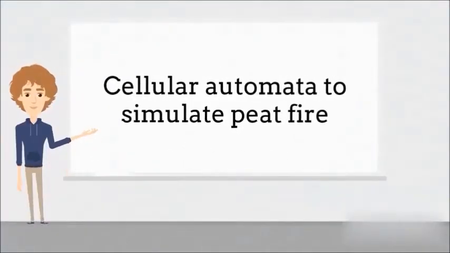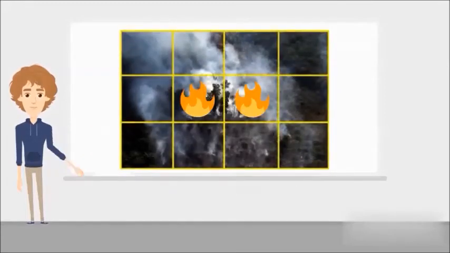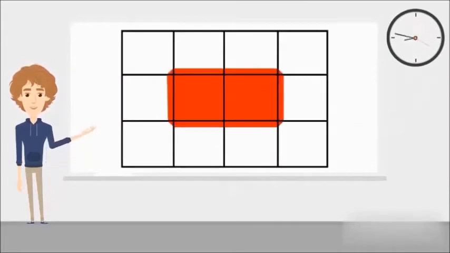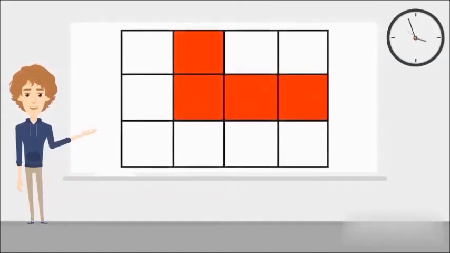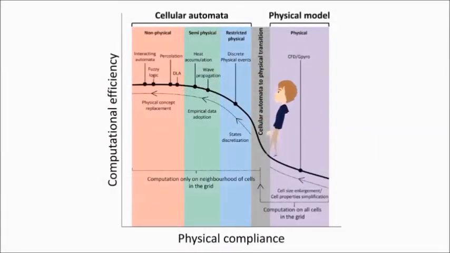To model peatland wildfires using cellular automata, the landscape is discretized, where each cell in the grid contains discrete states such as unburned and burning cells. The burning cells transfer part of their burning features to their neighbors at every discrete time step. Once the neighbor's burning features exceed a predefined threshold, their state changes with a certain probability. The burning cells become burned out after a specified time step. The usage of cellular automata increases the model's computational efficiency, which enables modeling of peatland wildfires at the field scale.